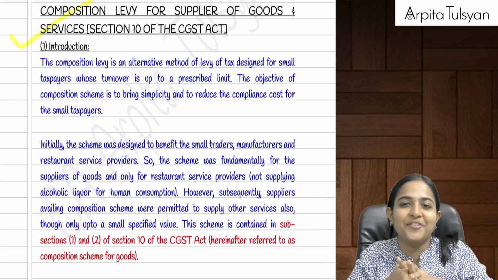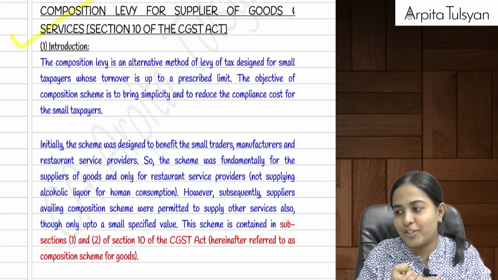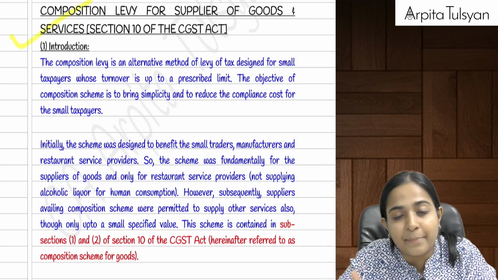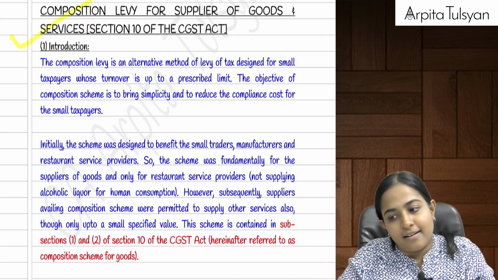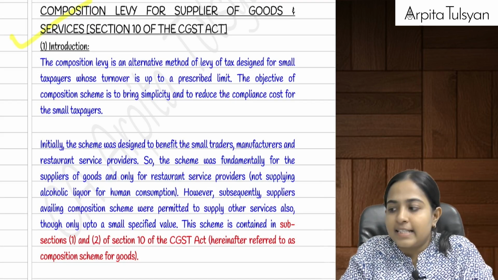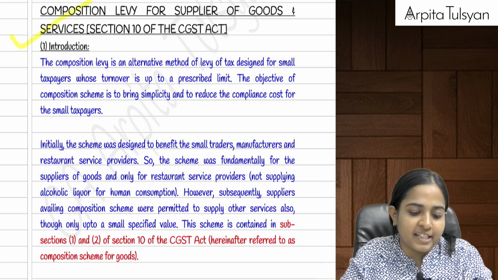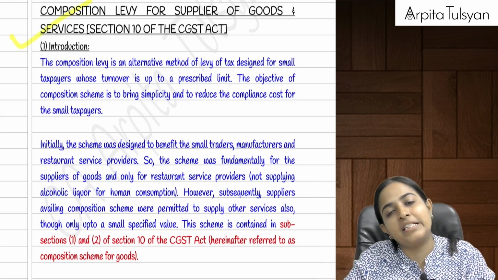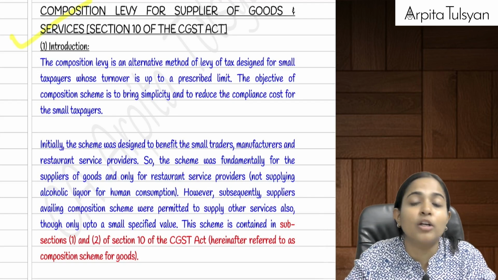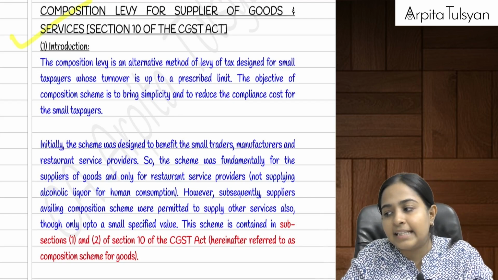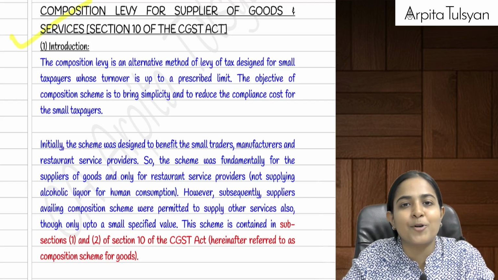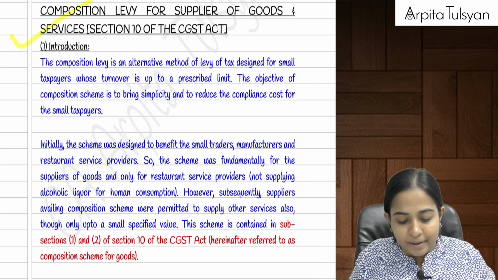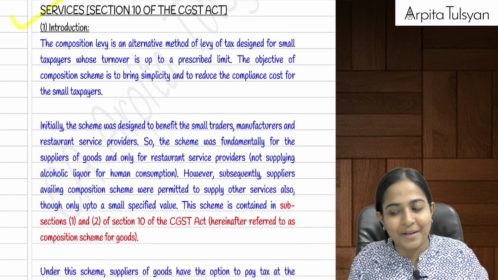Now section number 10. Okay, section number 10 of the CGST Act, that is composition levy. Section number 7, supply. Section number 8, composite and mixed supply. Section number 9, charge. Or we can say various different sections that we did. Section 9.1 was talking about CGST, IGST rate. 9.2 was talking about no GST on few things. 9.3 and 9.4 is talking about your reverse charge mechanism, and 9.5 was talking about your e-commerce operator. Now going on to the last section for the chapter.